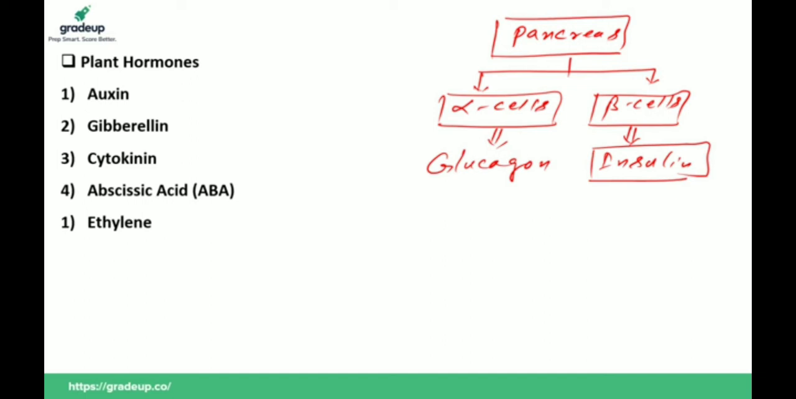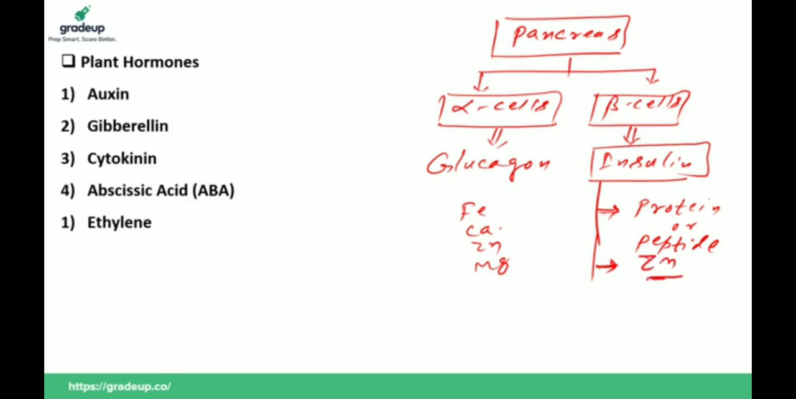Now if you talk about the chemical nature of insulin, it is a protein, or you can say a peptide hormone. And a metal is present in insulin. Which of the following metals is present in insulin? Iron, calcium, zinc, magnesium. Yes, Anju is saying it is zinc. Rajesh, Naresh, all are saying it is zinc. Yes, you are absolutely right. Very good. Zinc is present in insulin.